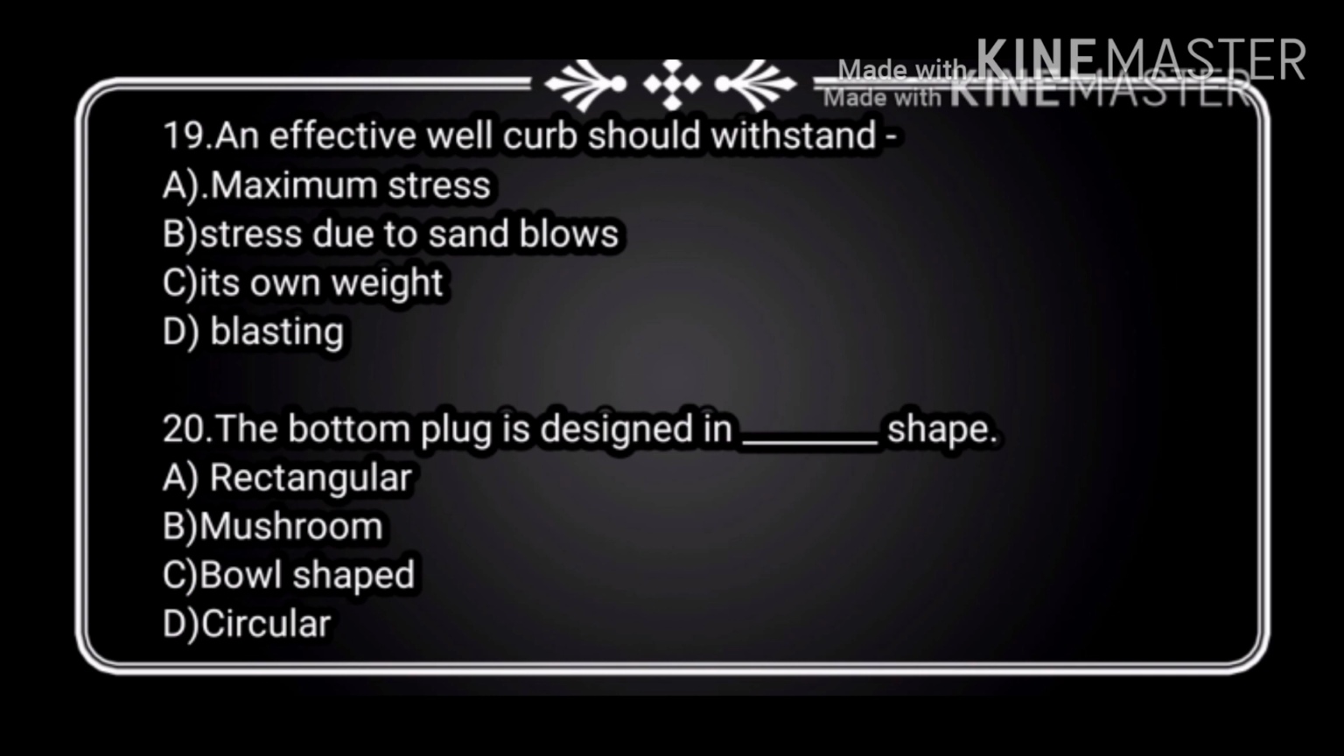Now the question number 20, and this is the last question of today's lecture. The bottom plug is designed in blank space shape. Option A, rectangular, option B, mushroom, option C, bowl shape, and option D, circular. And the right answer is option C, bowl shape. The bottom plug is designed in bowl shape.